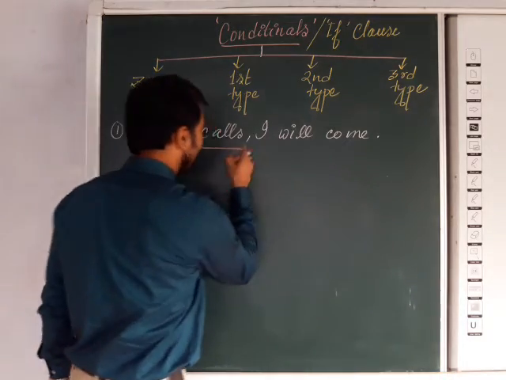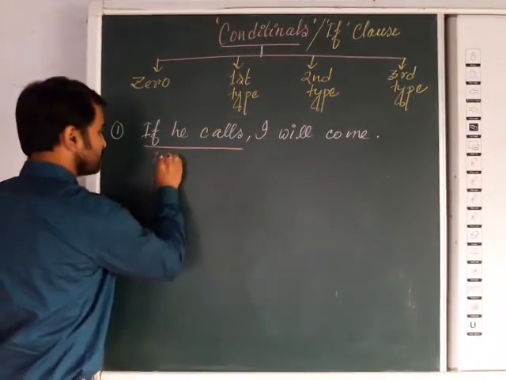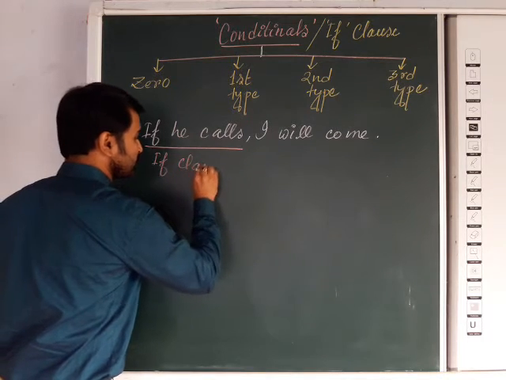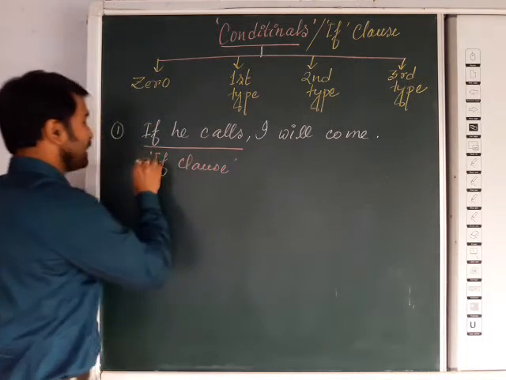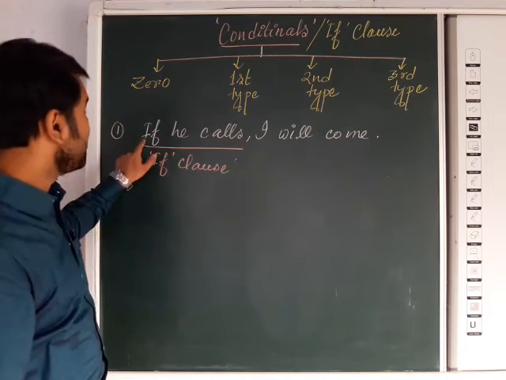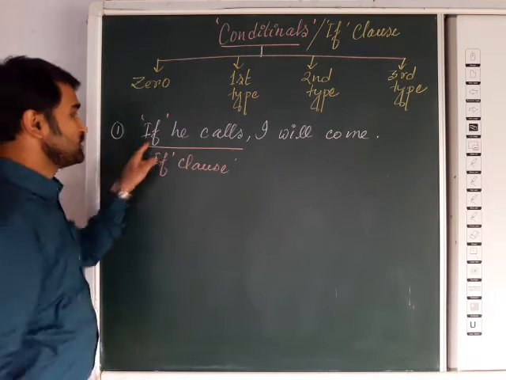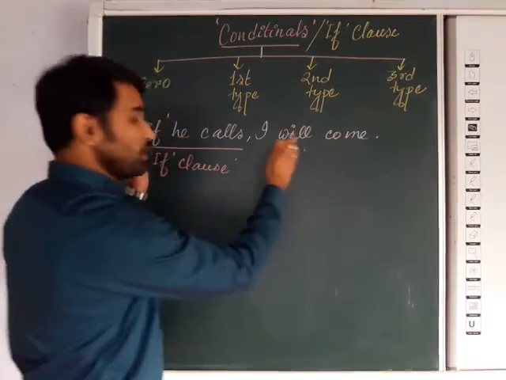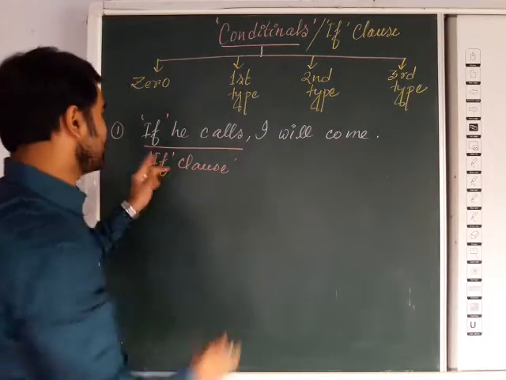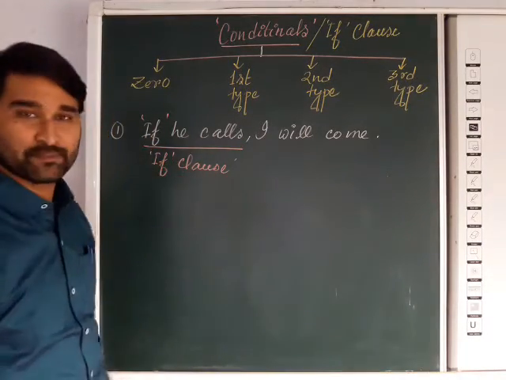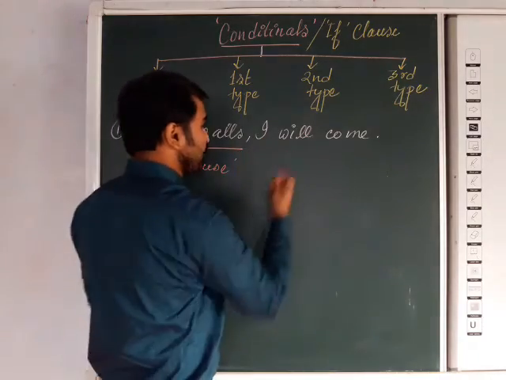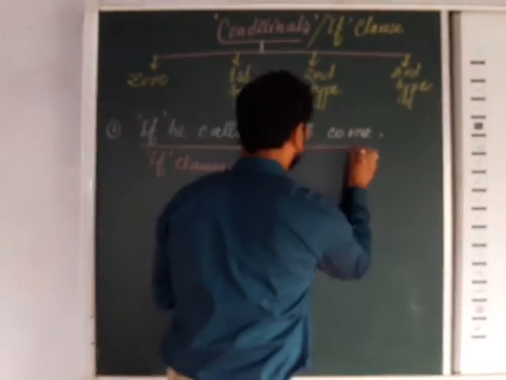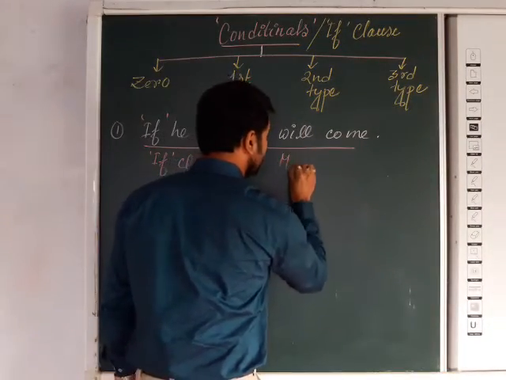The first one is called the if clause. Now why is it called the if clause? Because the word if is included. If you divide this whole sentence into two parts, this first part is the if clause. The second part after the comma is called the main clause.